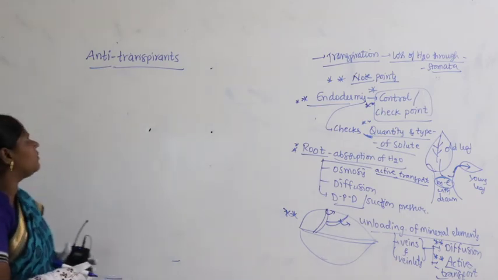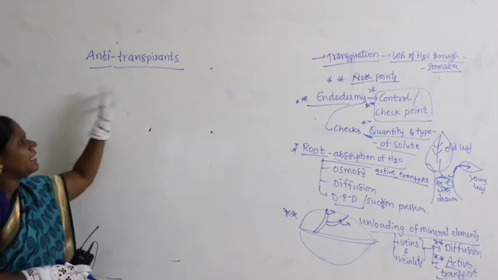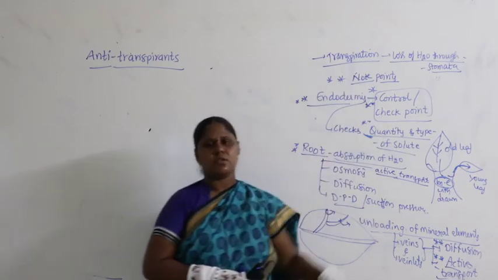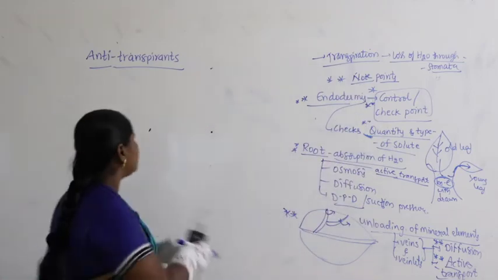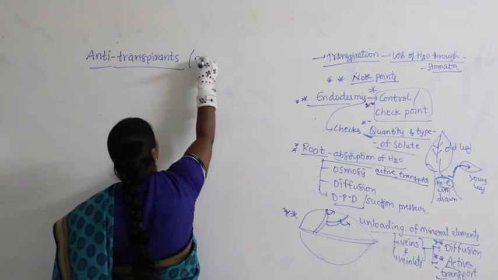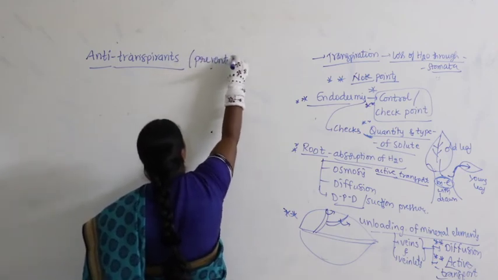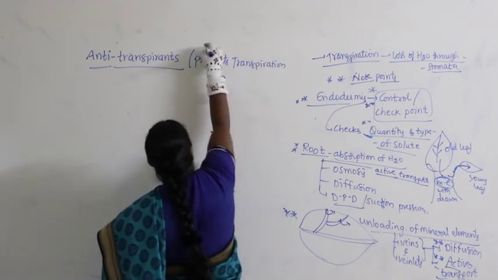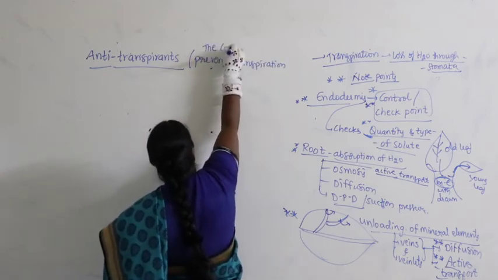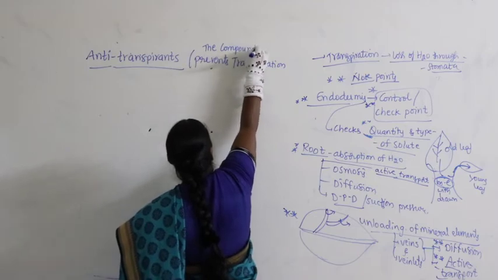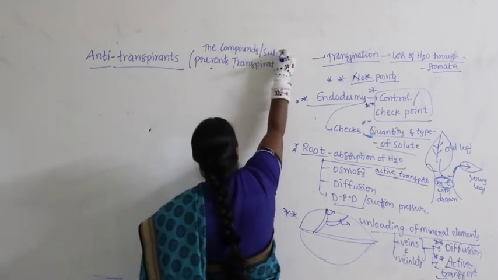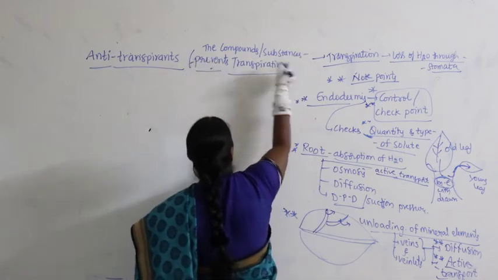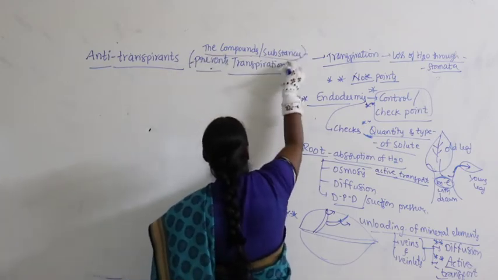Now, in continuation of this, let us talk about antitranspirants. What are antitranspirants? They prevent the process called transpiration. There are some substances or compounds which prevent transpiration. So, I write here: the compounds or substances that prevent transpiration are called antitranspirants.